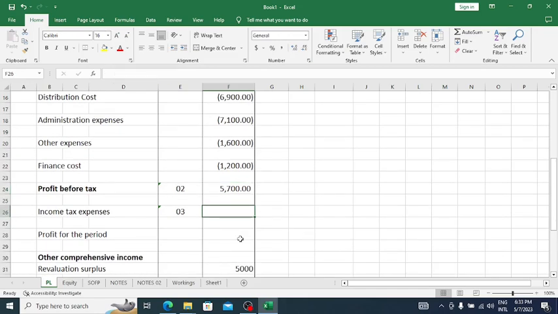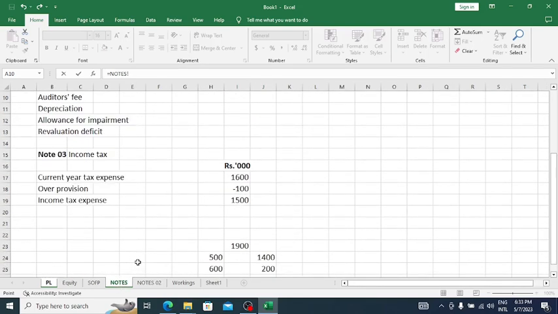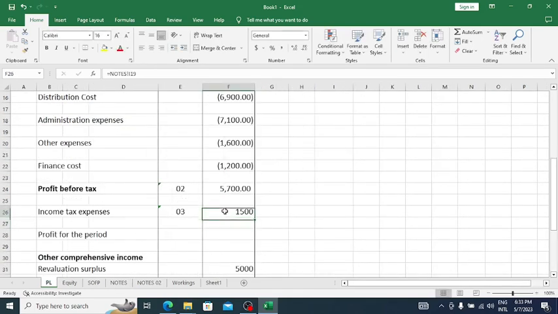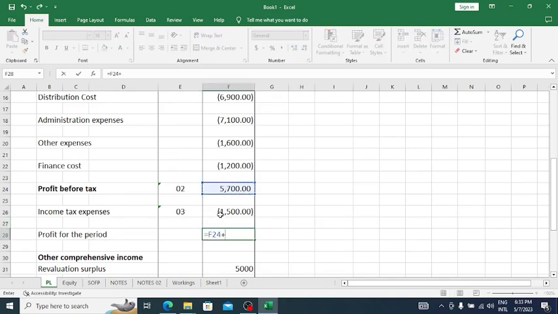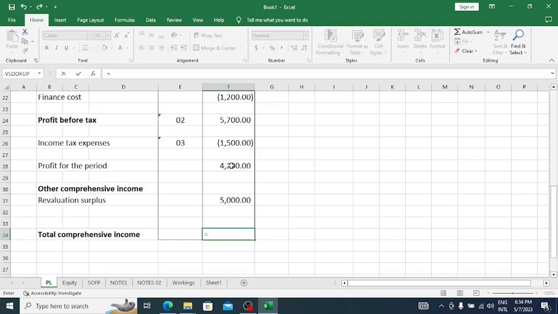Then income tax expense is also calculated, and here you see 1,500. That should be deducted. Profit for the period can be calculated, then 4,200. This is the revaluation surplus, and then total comprehensive income is 9,200.